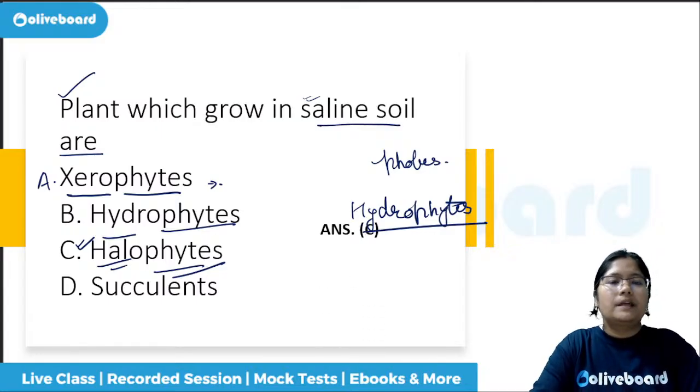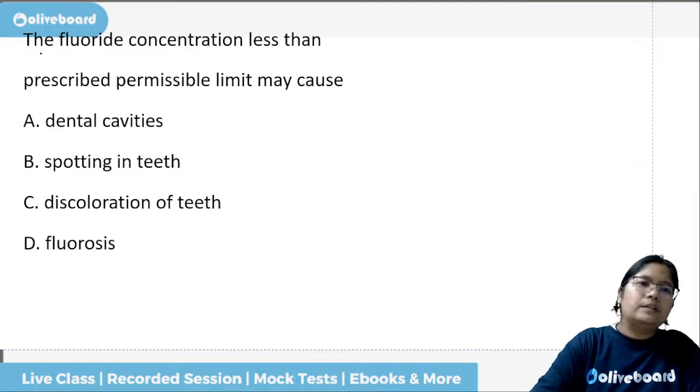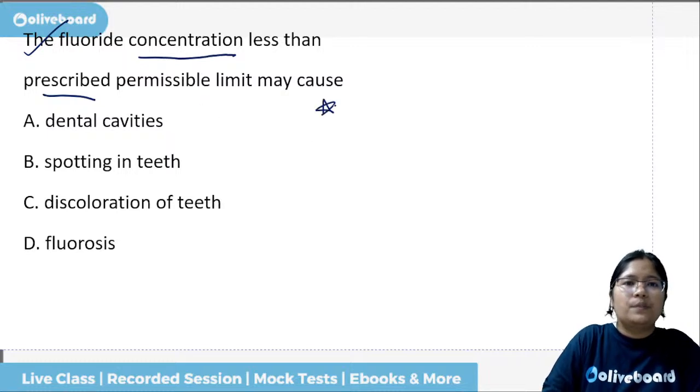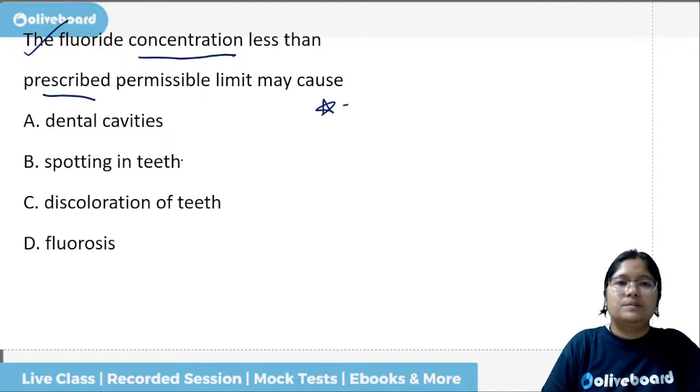Okay, next one is the fluoride concentration less than prescribed permissible limit may cause. If the fluoride concentration is less than the prescribed permissible limit, what does it cause? Dental cavities, spotting in tooth, discoloration, or fluorosis. Please note, fluorosis will be if the concentration is more.